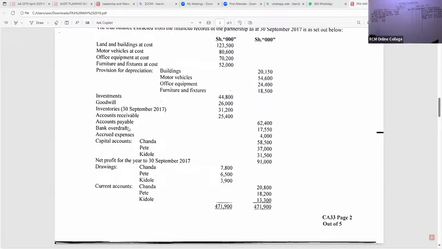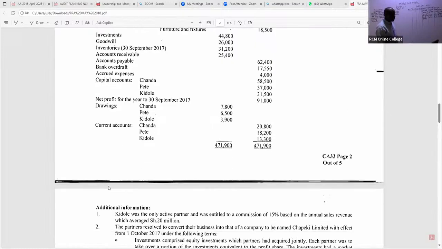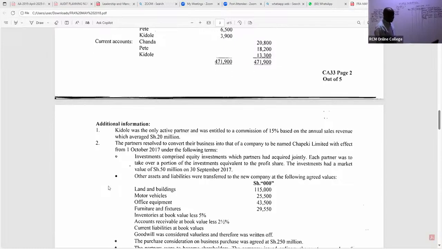Now, ladies and gentlemen, let's read this question very, very well. So you can see we have been able to capture most of this. The capital accounts we have handled, you tick. Net profit for the year we have handled, you tick. Drawings, I'll be able to handle right now very quickly. Don't worry about that. Current accounts, you have to tick this. Very good. Now, we are told here, look at note number 1. Already we have handled this, because we got some figure there.